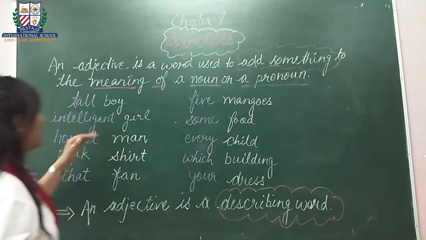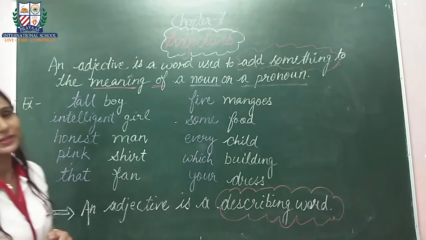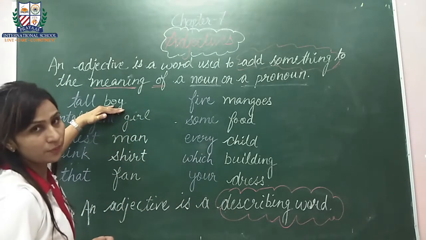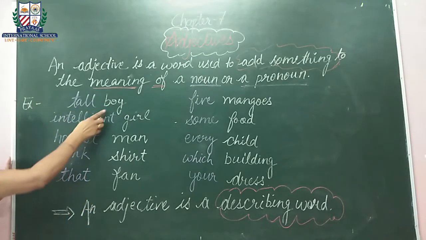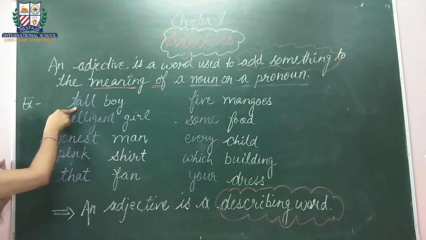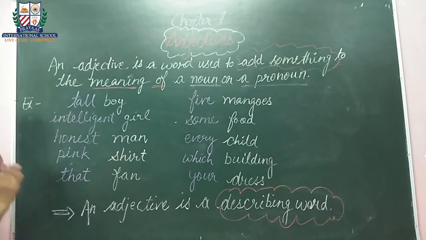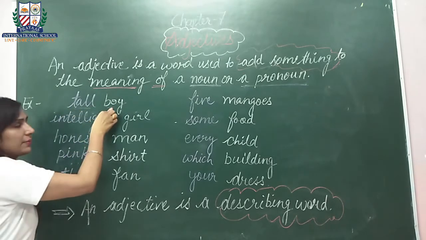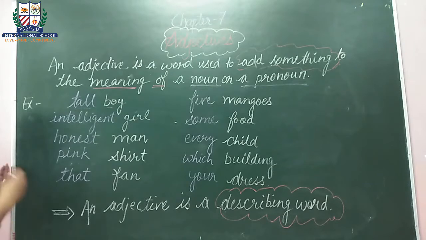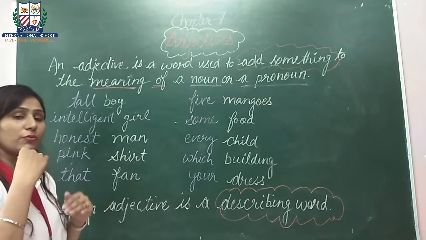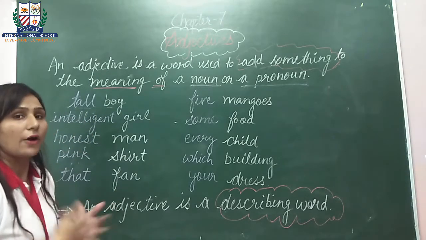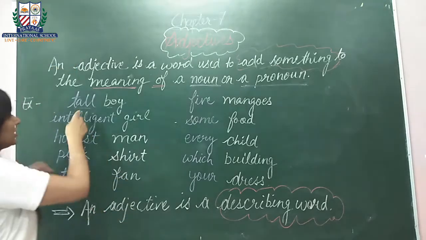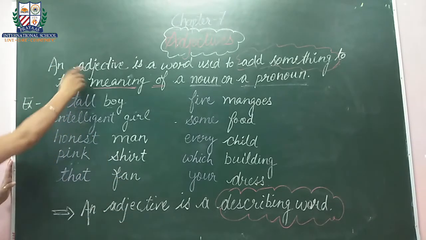Let's see how. If you say tall boy, what is the noun here? Noun is boy. And it is describing our noun boy, how is this boy? We are being told that the boy is tall. So it is describing the boy. This word tall is describing our noun boy. Our noun is boy here, and the word tall is describing how the boy is. How is the boy? Tall. So this word tall is our adjective.